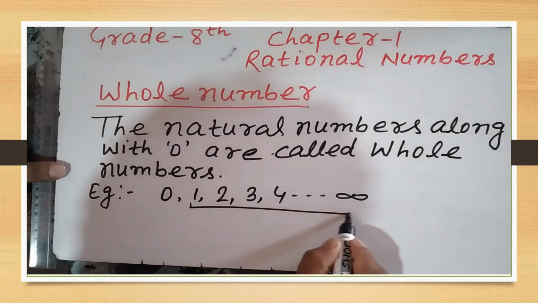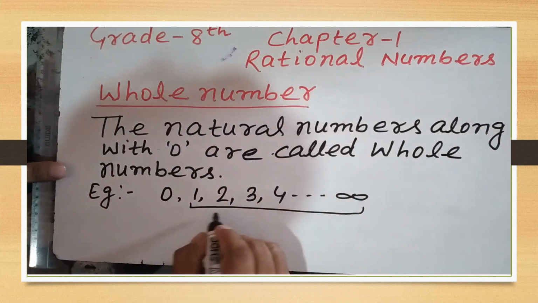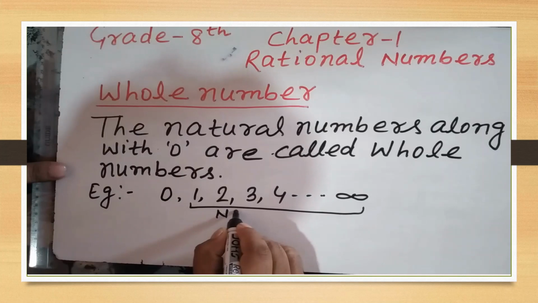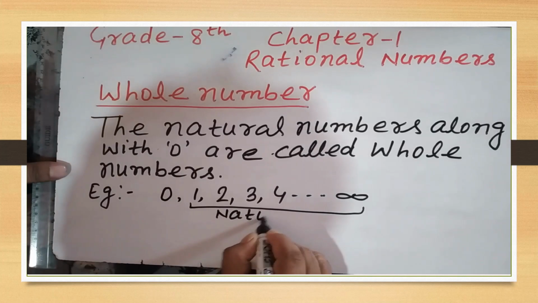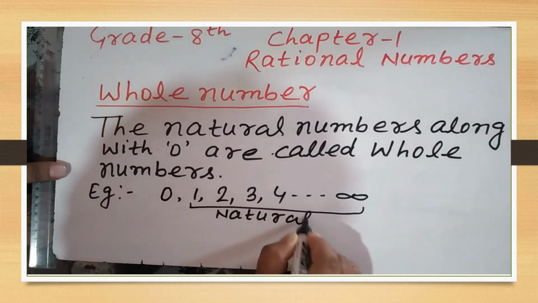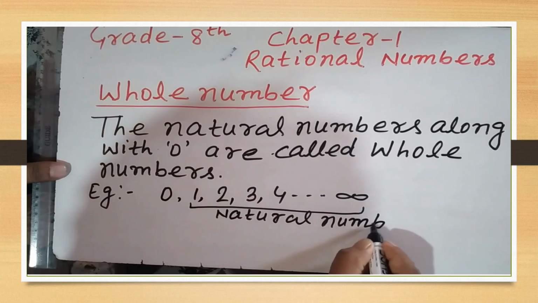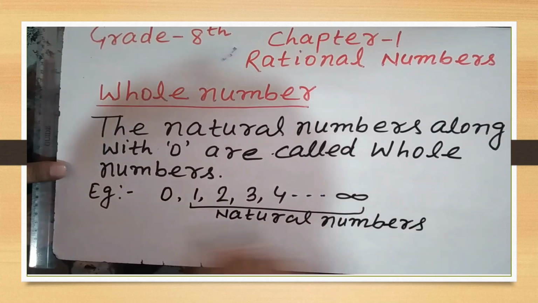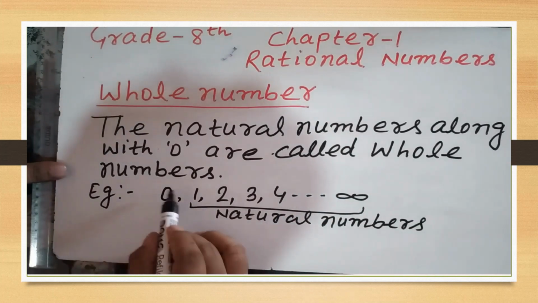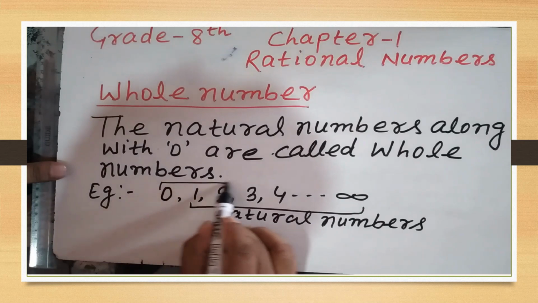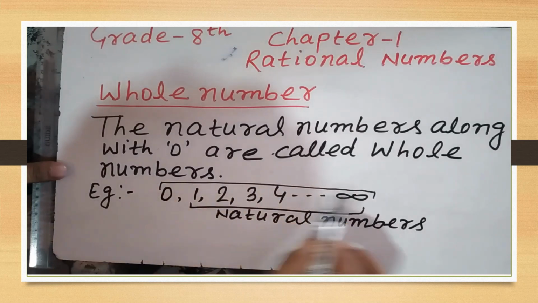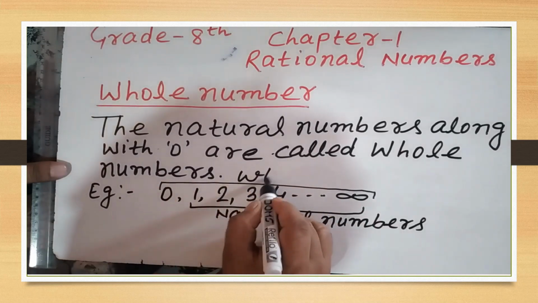Here 1 to infinity are what? These are natural numbers. If we include here 0, then it will become what? Whole numbers.